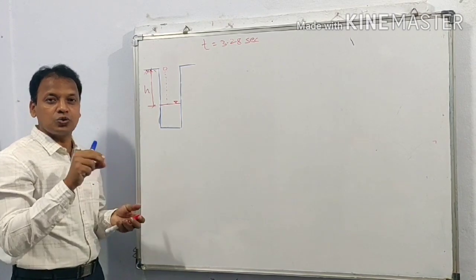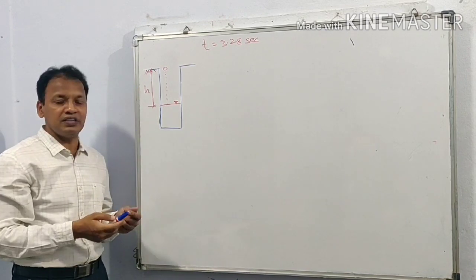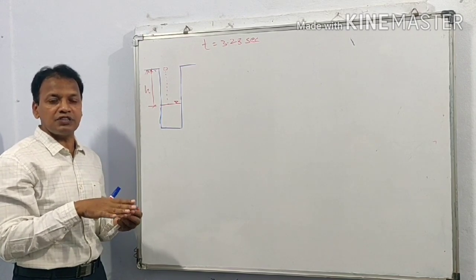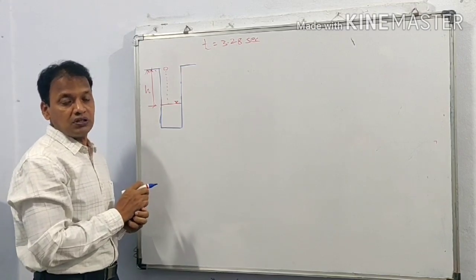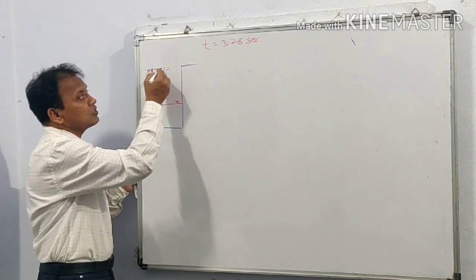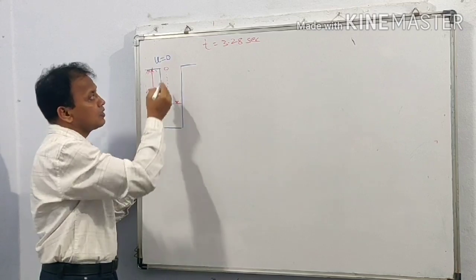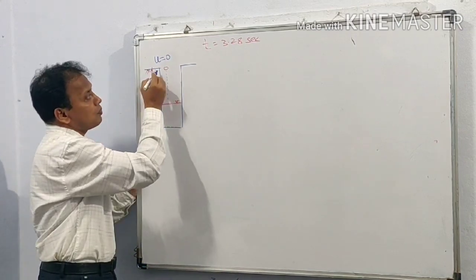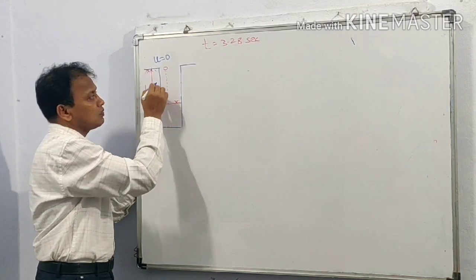What is given? A stone is dropped into a well. The sound of splash is heard after 3.28 seconds. Calculate the depth of the well, meaning the depth of the water surface from the ground level. The important thing to note here is that when the stone is dropped, its initial velocity is 0. The stone is dropped, it is not thrown. So the stone will travel from the ground to the water surface.